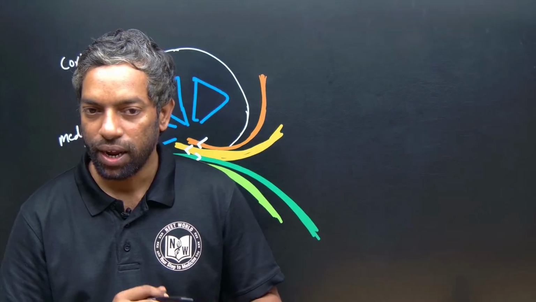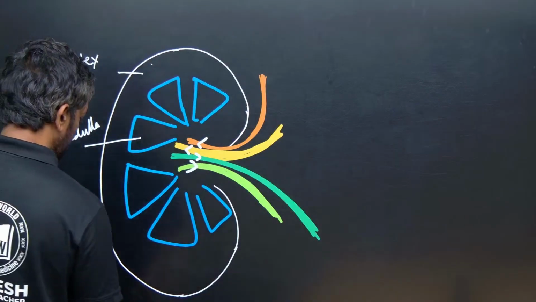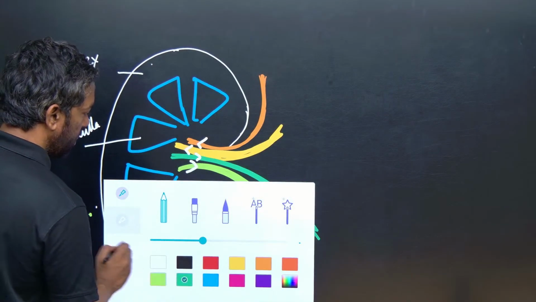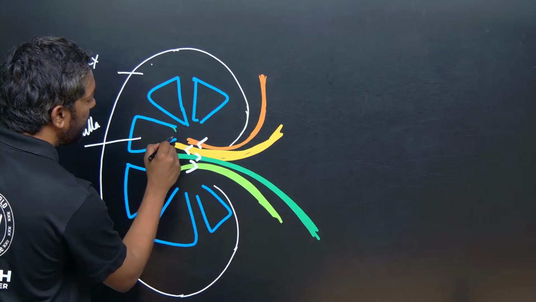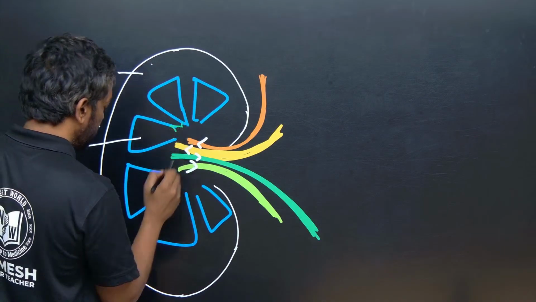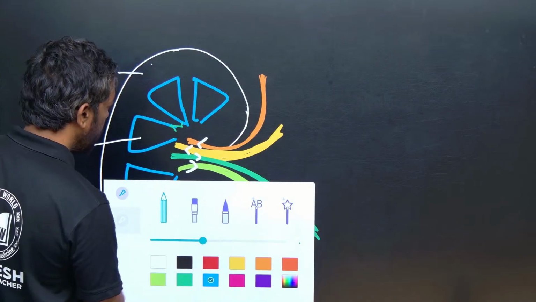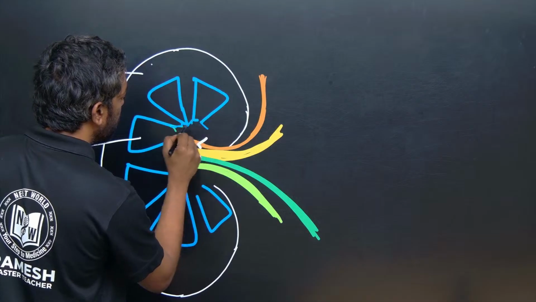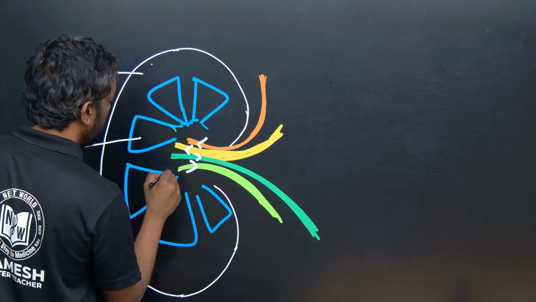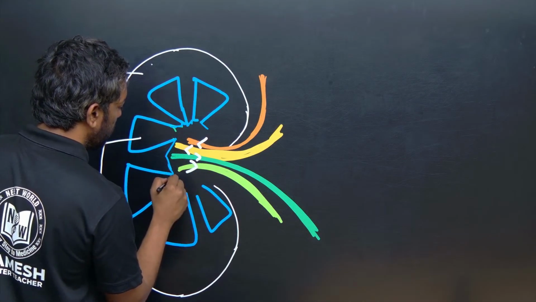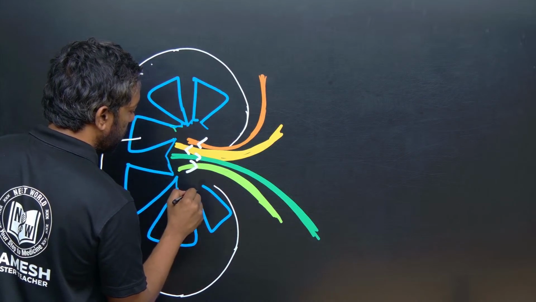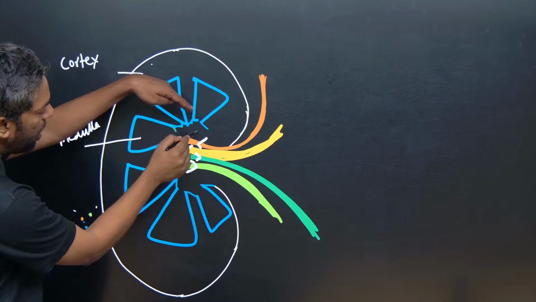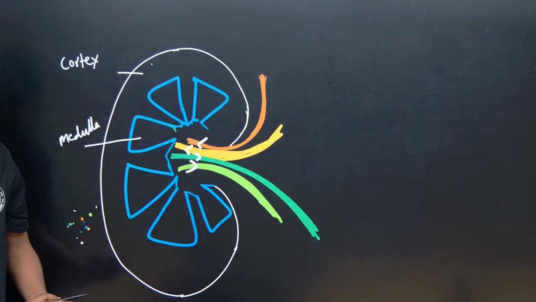Pelvis is nothing but where the medullary pyramids attach to each other. This part we can call pelvis.